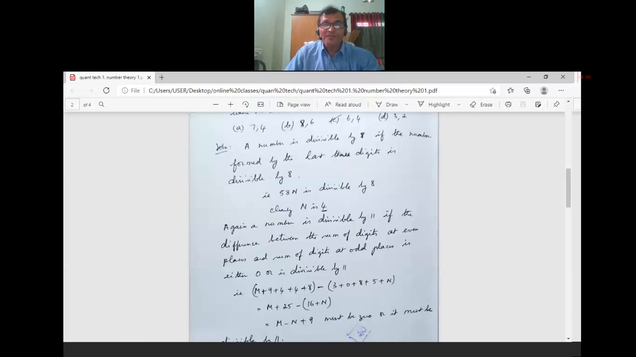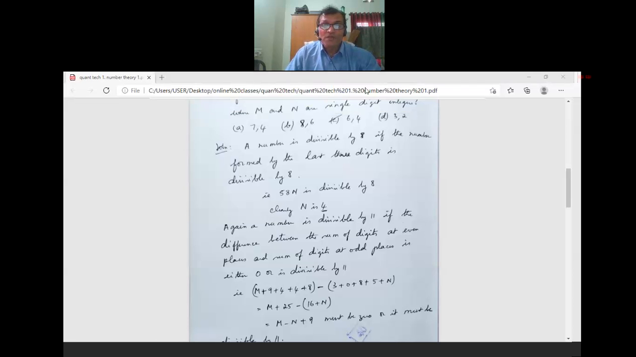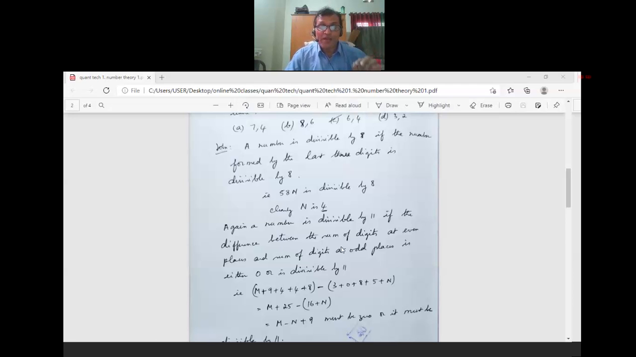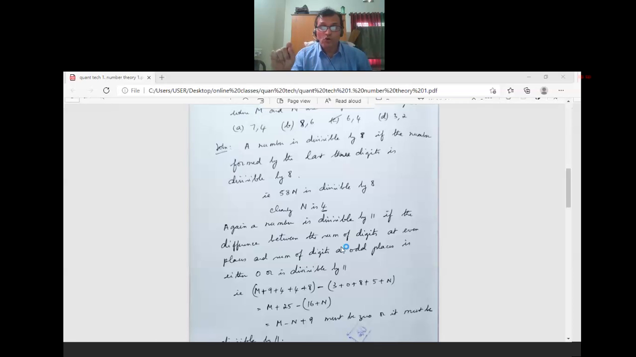A number is divisible by 11 if the difference between the sum of the digits at even places, that means 2, 4, 6 places, and the sum of the digits at odd places 1, 3, 5 like that, is either 0 or is divisible by 11.